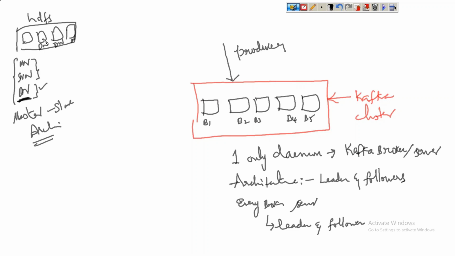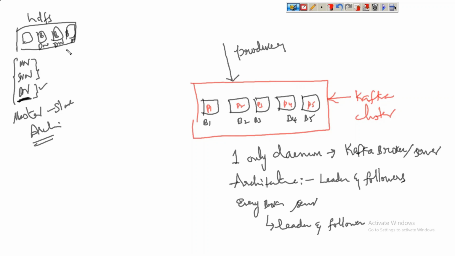So here we have data nodes, right? Data nodes are going to have blocks. Similarly, brokers. These brokers are going to have partitions. Brokers are going to maintain the partitions, with replication also. Let me explain that. So all these are the partitions. Here we have the blocks, here we have the partitions. The blocks make a file, the partitions make a topic here. That's what we have to understand. B1, B2, B3, B4, and B5.